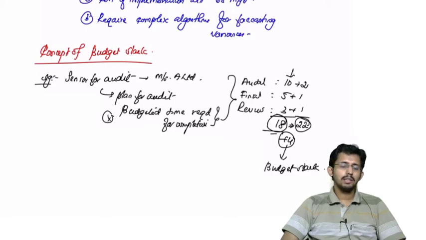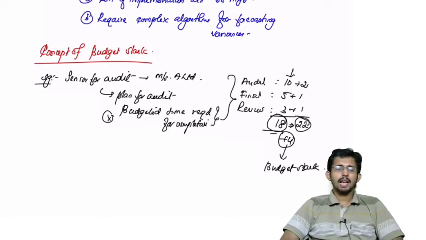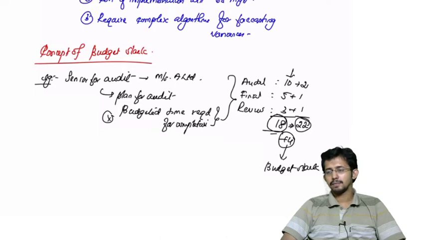Is it clear? Now next, how to prevent budget slack?